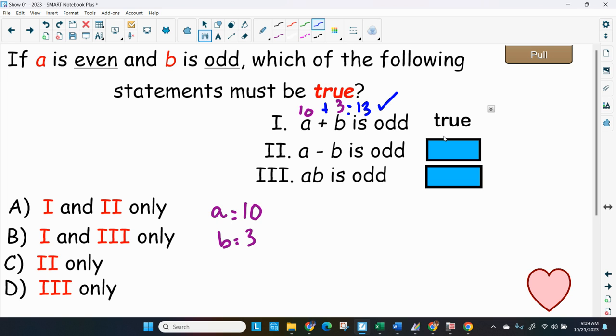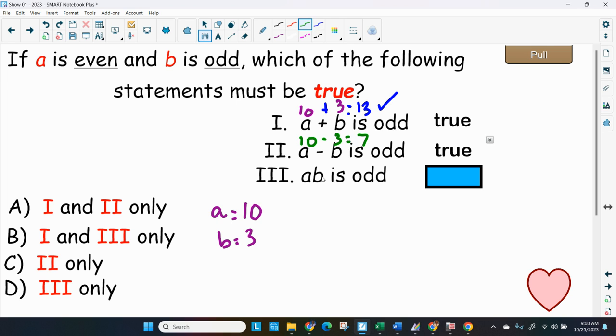Let me take those same numbers. A was 10, and I subtract B, which was 3, and I get 7. And 7 is an odd number. And if you subtract 3 minus 10, you would get negative 7, and negative 7 is also an odd integer. And so that's still true.